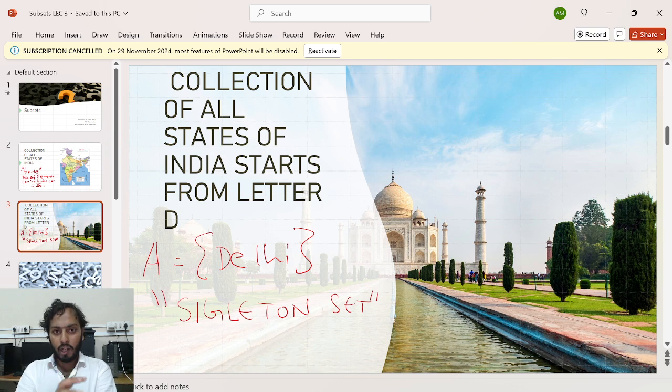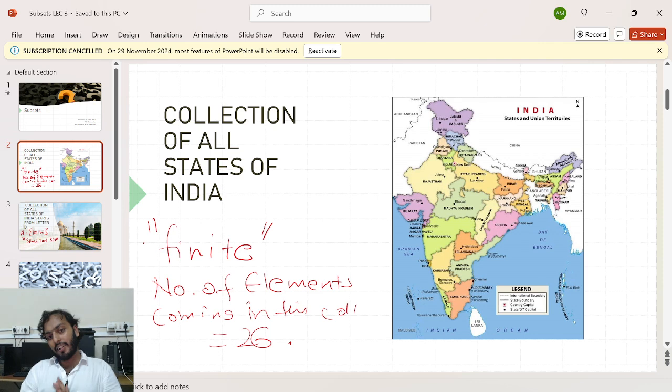But when I talk about states of India starting from the letter D, it contains only one element. But that element, Delhi, also comes from my big, previous set.